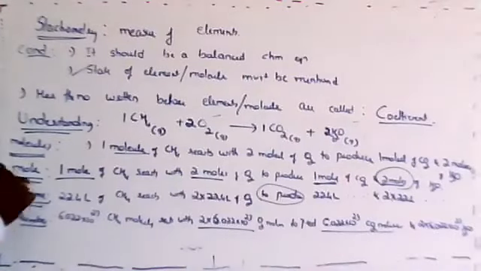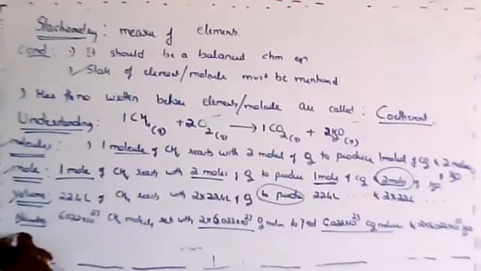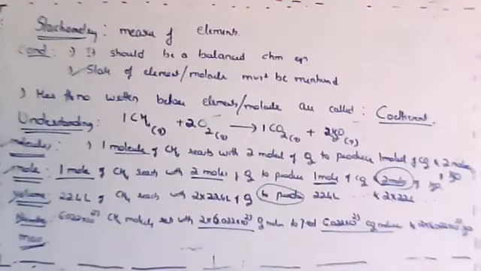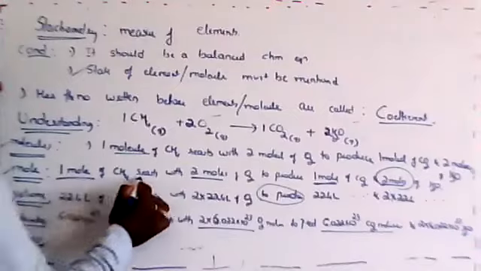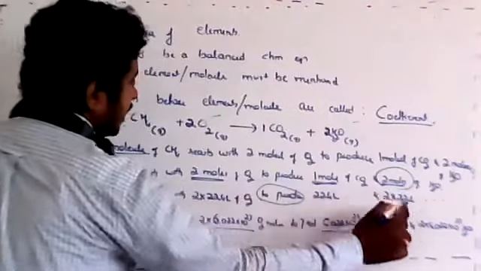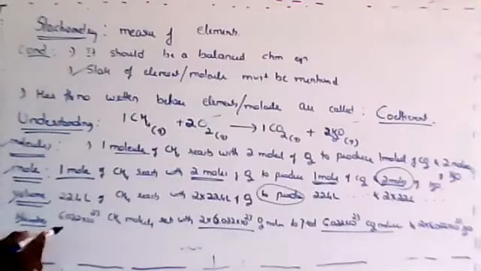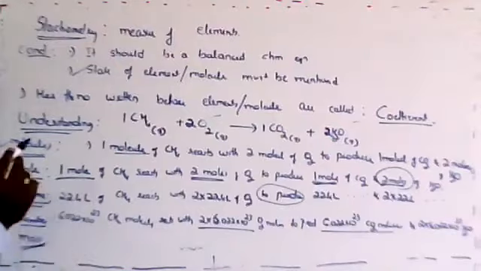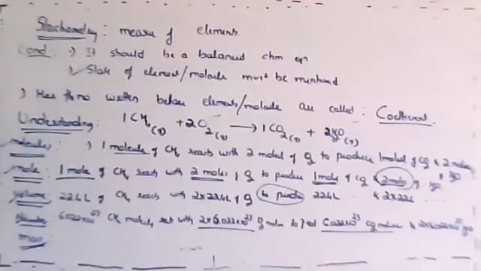Dear students, is this clear now? I've expressed in terms of mole, volume, number. Now there is only one more thing remaining. What is that? Mass. You know why I kept the mass different? The reason, dear students, concentrate, very important point I'm mentioning: every mole of gas or anything would contain the same volume or the same number, but the mass will be different. The reason is its molecular mass or atomic mass will be different.